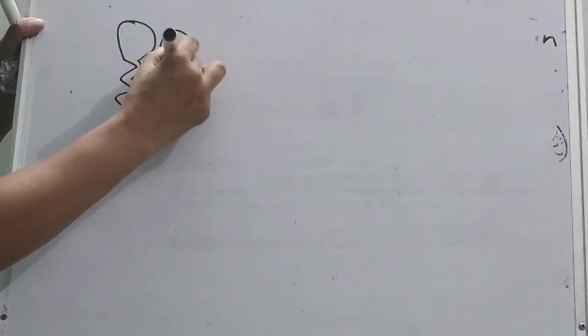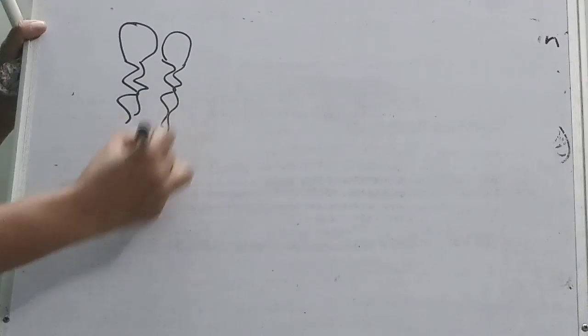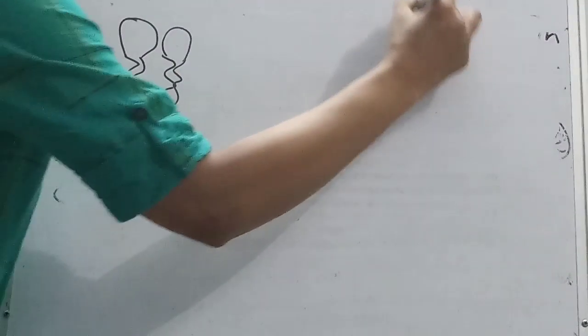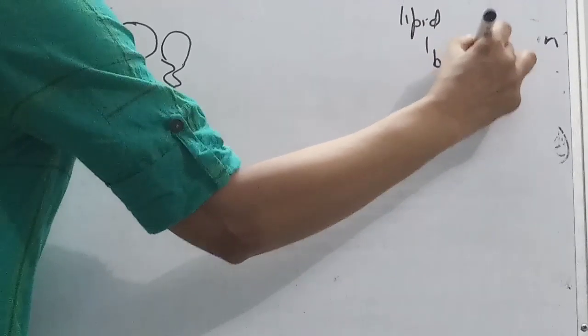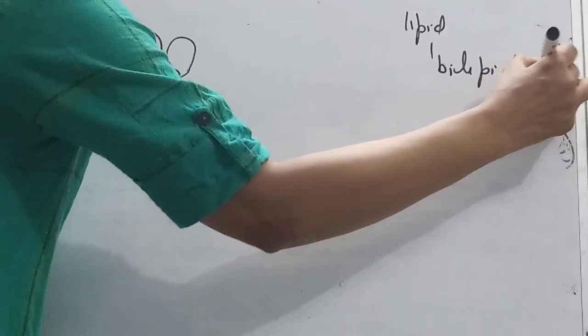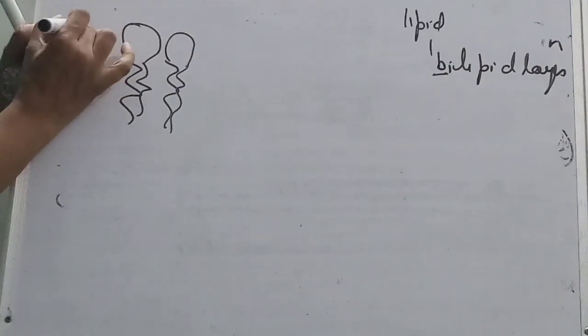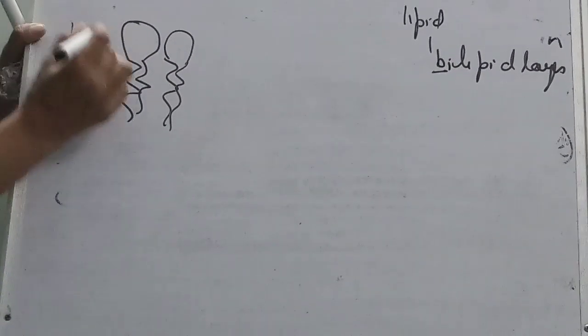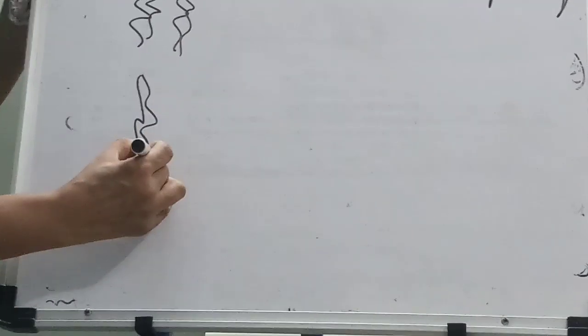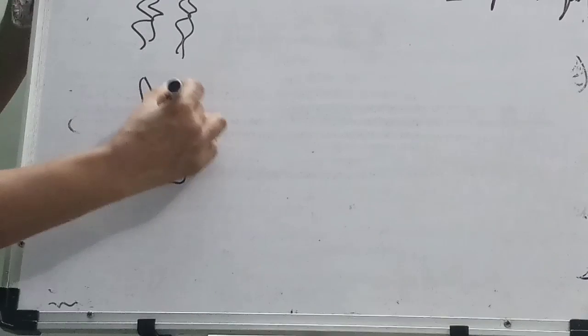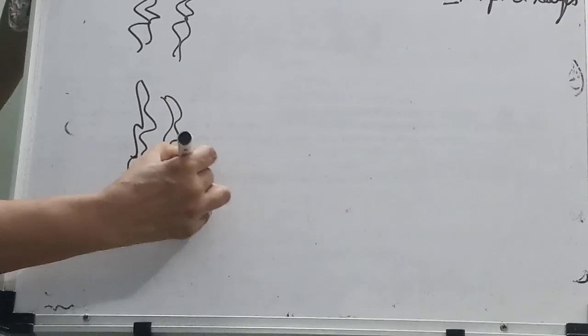This is the lipids, and the lipids form a bilipid layer. What is the meaning of bi? Two sides. This is one side, and this is the outside.